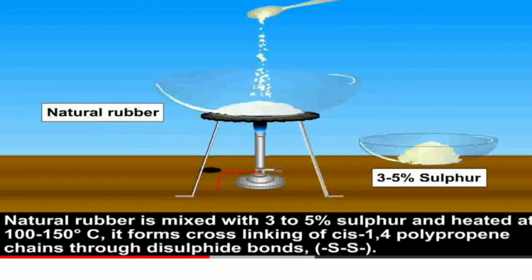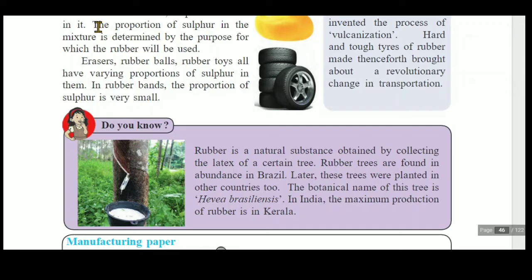And what is the reason behind that? For the hardness purpose, sulfur is mixed in it. The proportion of sulfur in the mixture is determined by the purpose for which the rubber will be used. Because we know that from rubber we are making different toys, rubber mats, erasers, tire rubbers. The tires are also a type of rubber. So on the basis of that, we can add the amount of sulfur. Erasers, rubber balls, rubber toys all have varying proportions of sulfur in them.